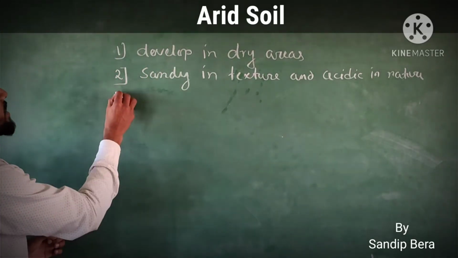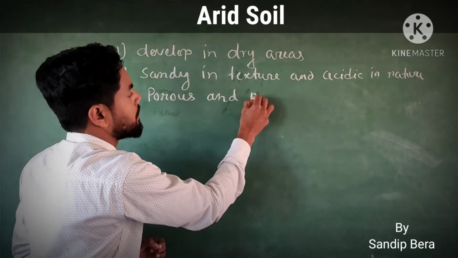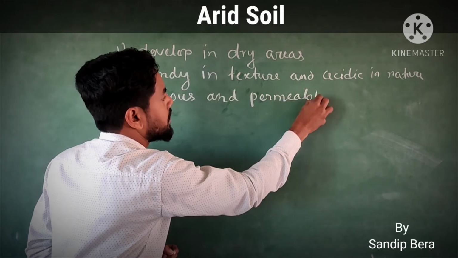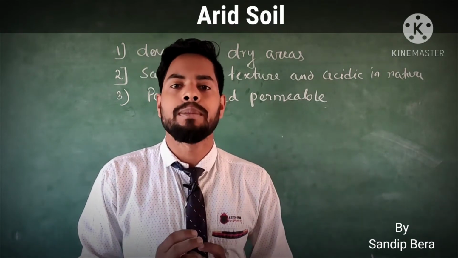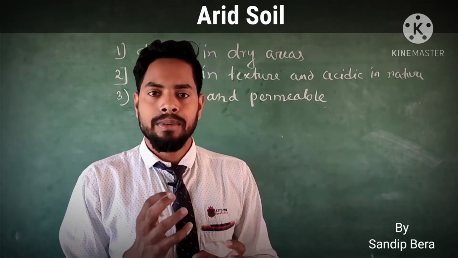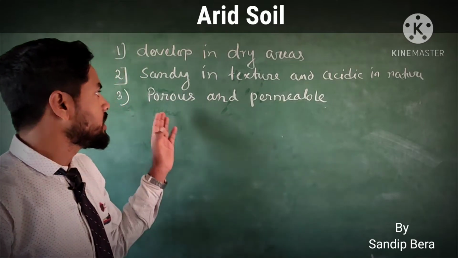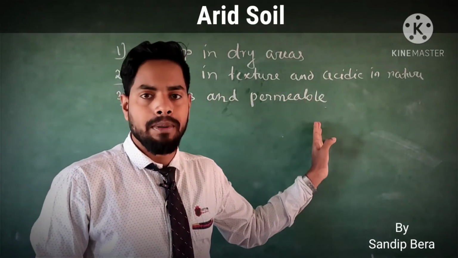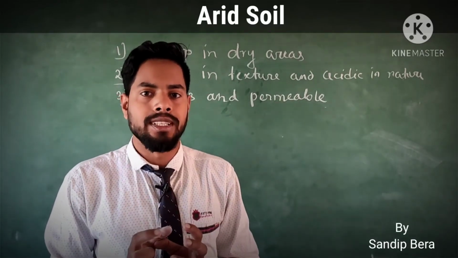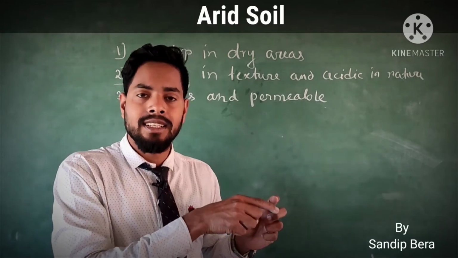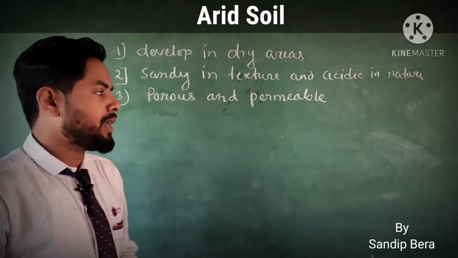So arid soil is porous and permeable. Due to this characteristic, this soil has low moisture holding capacity, or low moisture retaining capacity, because it is porous and permeable. This soil also has low moisture content because it developed in dry areas, due to the high temperature and low rainfall.